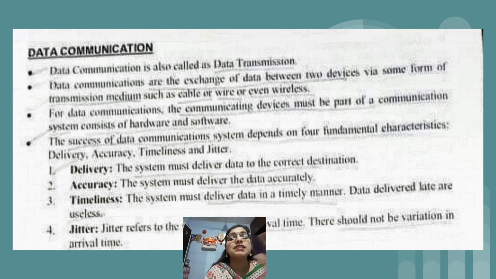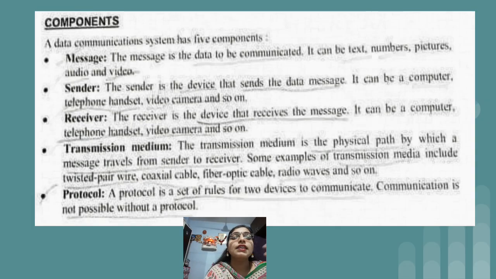So I hope this slide is clear to you. This is your first question. Then the next topic is components of a communication system. Components means, if I am sending some data, I am the sender. The person to whom I am sending the data will be the receiver. After that, to send the information, I have used some transmission media.